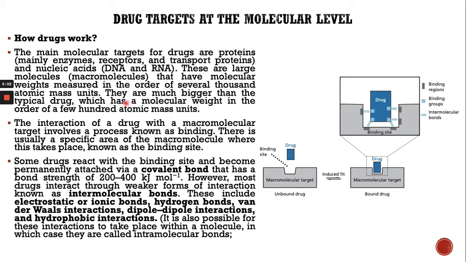They are much bigger than a typical drug, which has a molecular weight on the order of a few hundred atomic mass units.